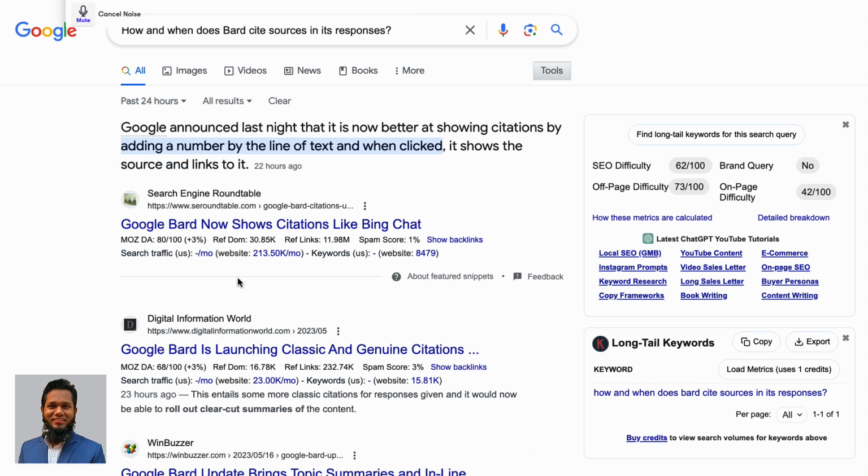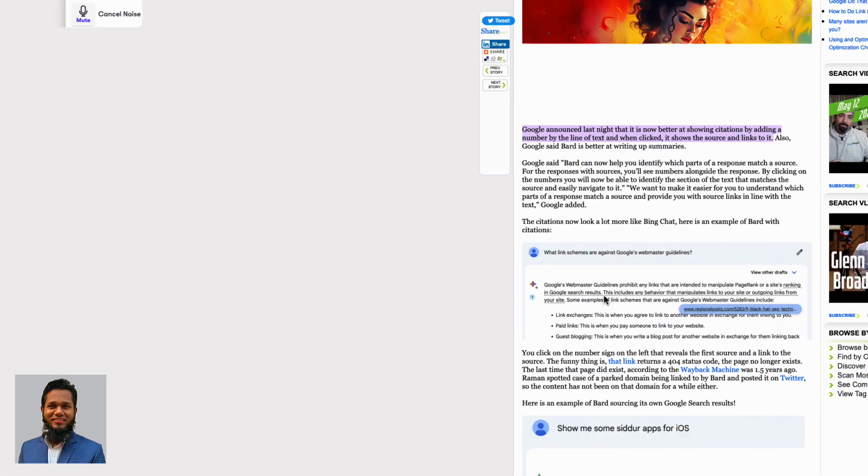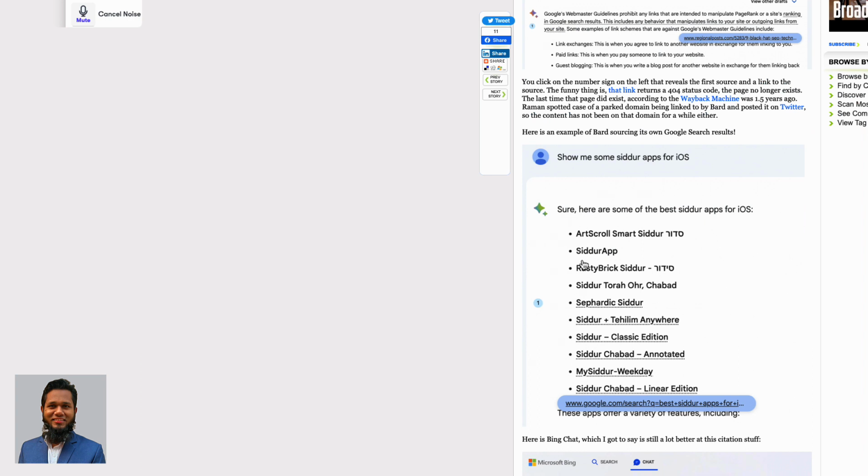Bard cites sources by providing links to the original content that it has used. For example, if Bard is asked a question about the history of the United States, it may cite a Wikipedia article or a book on the subject. Bard will also include a citation in the text of its response, so that you can easily find the original source.